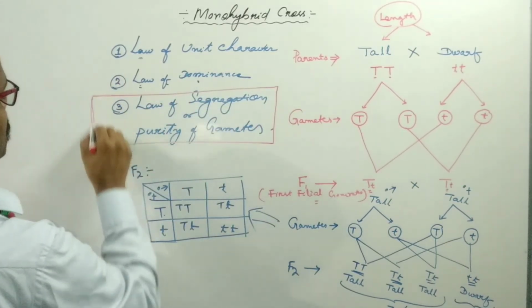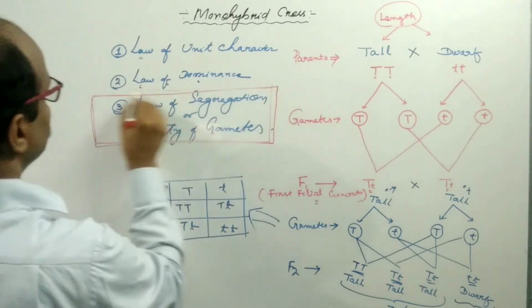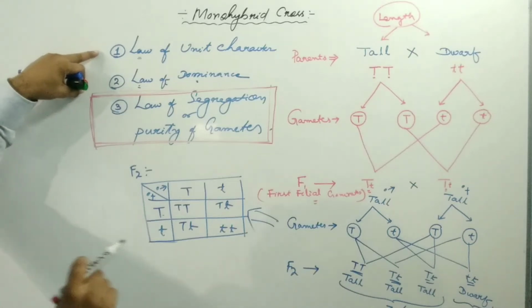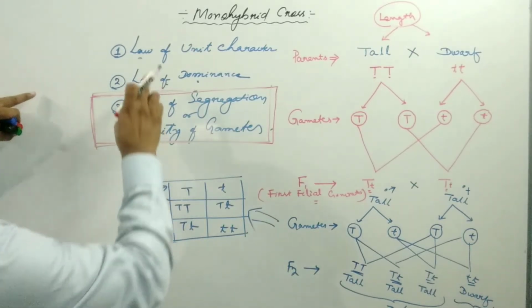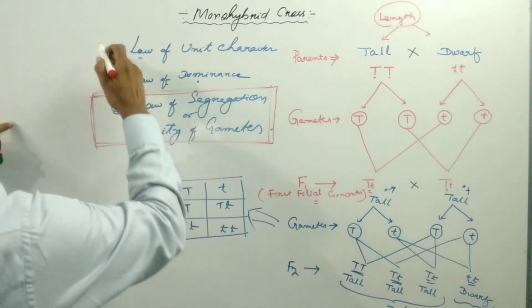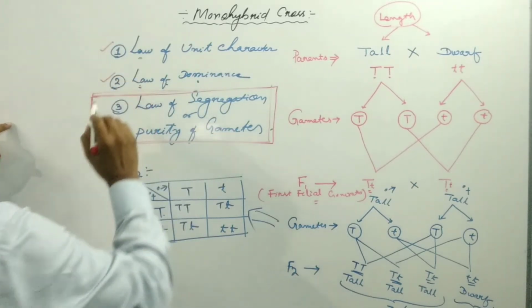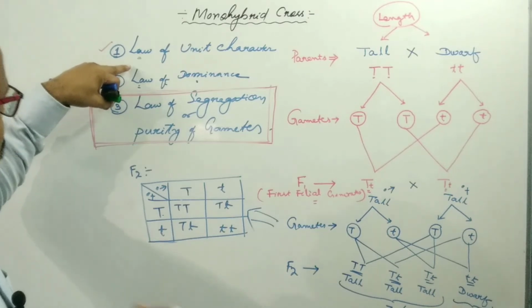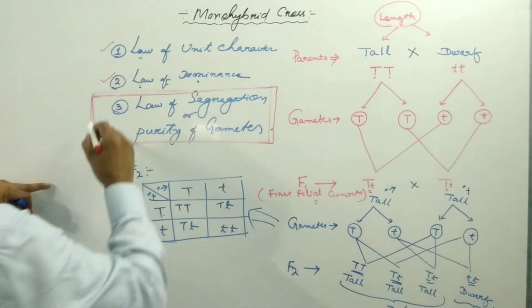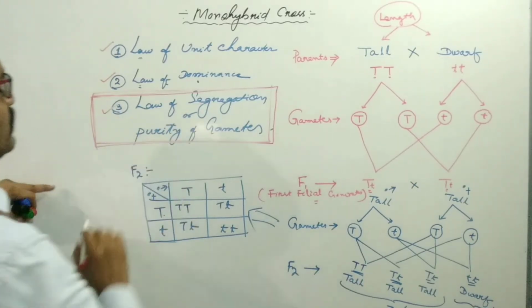But by studying the Mendelian experiment, we conclude that Mendel already knew about the law of unit character and the law of dominance. That's why we use two additional principles, the law of unit character and the law of dominance, in addition to the law of segregation.